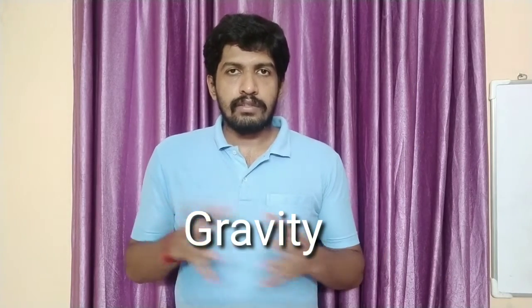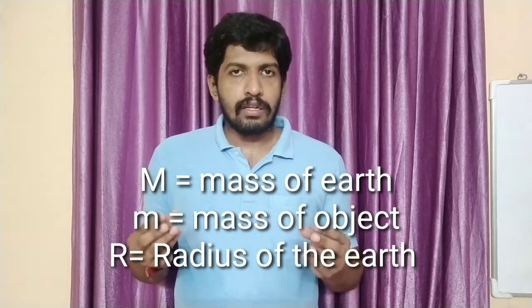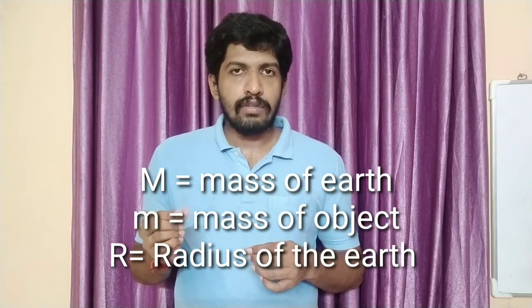This gravity is represented by the same equation, F equals G into capital M into small m divided by R square, where capital M is the mass of the earth, capital R is the radius of the earth, and small m is the mass of the object, that is either us or other objects.